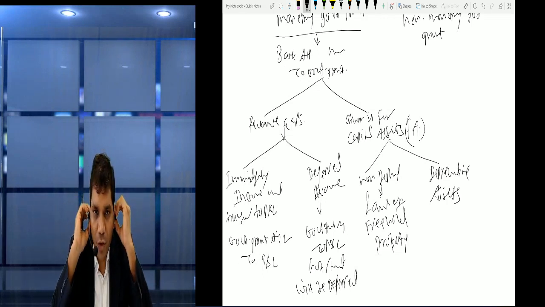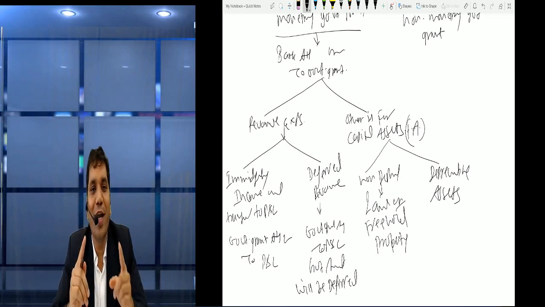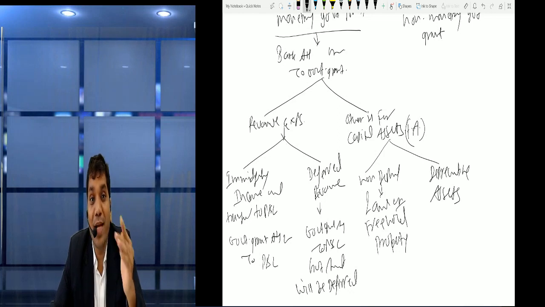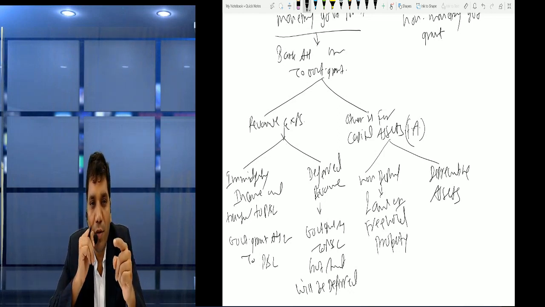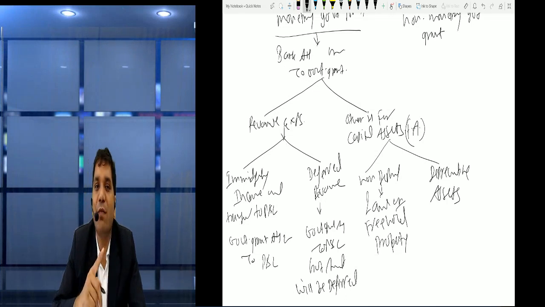Now normally, if the question is silent and they have given the government grant, we should use it for non-depreciable assets. Ind AS has specified that whether it is used for non-depreciable assets or depreciable assets, we will not subtract it from the value of assets. I repeat, we will not subtract it from the value of assets.